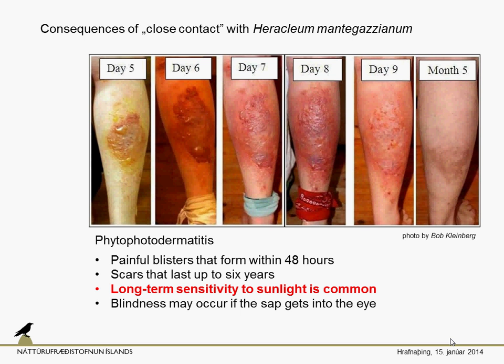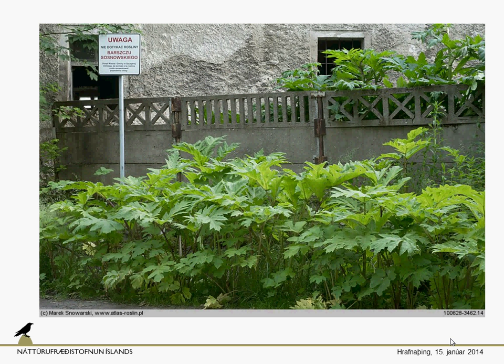We try to take some sunbathing, and then the whole story starts again. And again, and again, each time the skin has contact with the sunlight. So that's something really terrible about the plant.